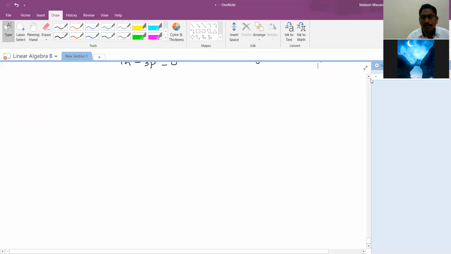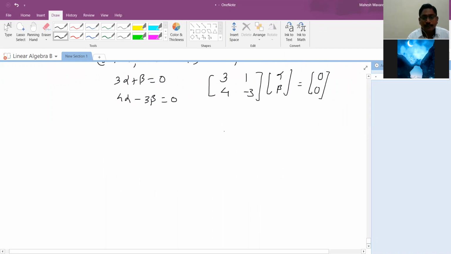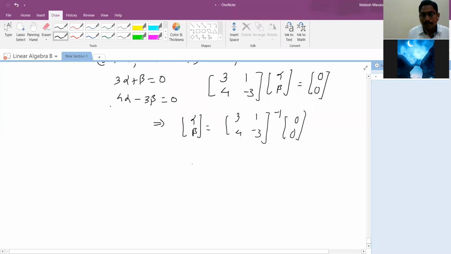Now we know the determinant of this matrix. What is the determinant? It is minus 9, minus 4, that is minus 13. So definitely it is invertible. So once it is invertible, alpha beta equals the inverse of 3, 4, 1, minus 3 times 0, 0.